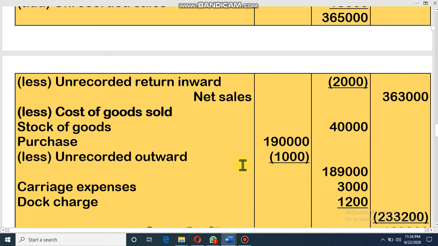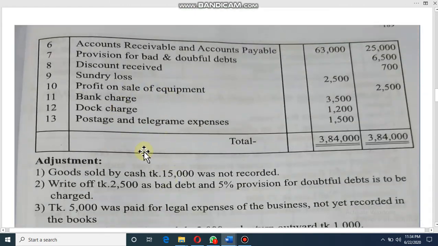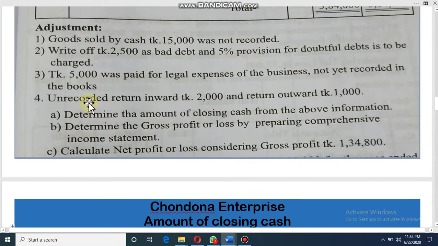Unrecorded return outward. Dear student, look at the adjustment. If anything is not in the math, then of course it will be in the adjustment. Look at unrecorded return inward. This is sales return. Return outward, that means this is purchase return. Outward, that means we return these goods. So this will decrease our purchase.